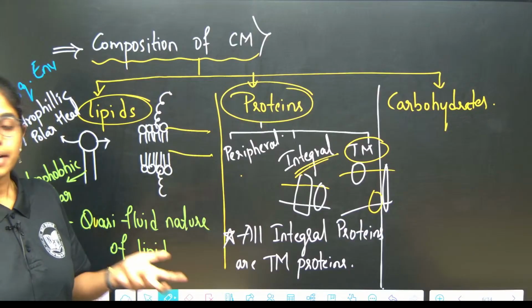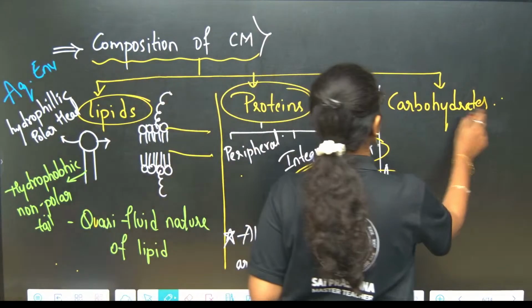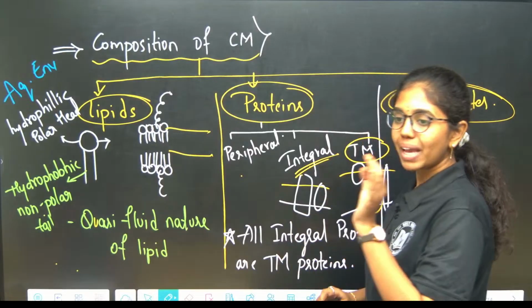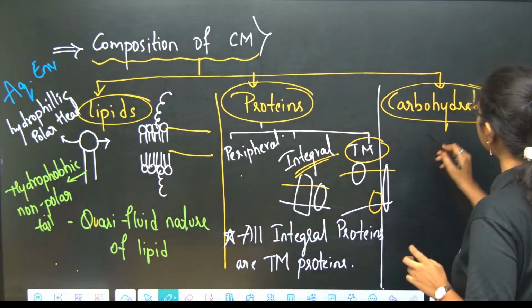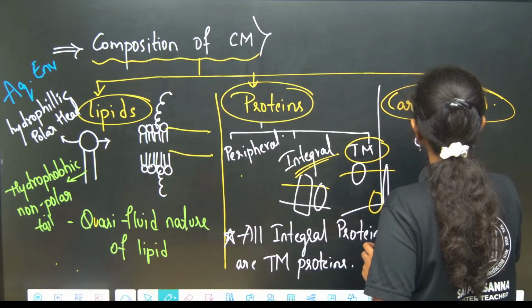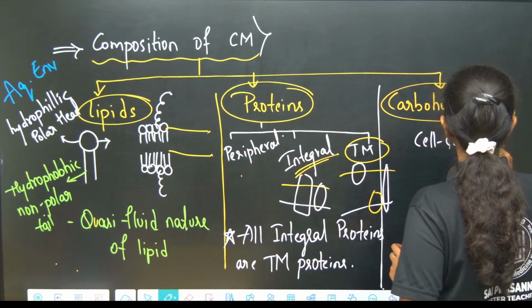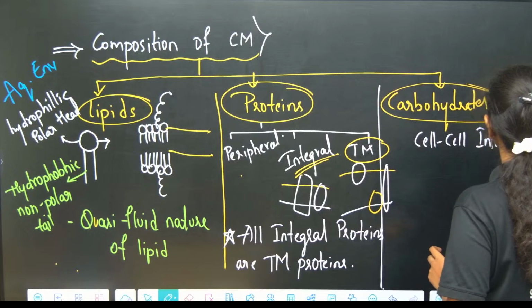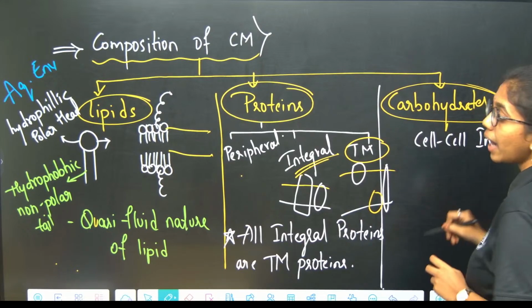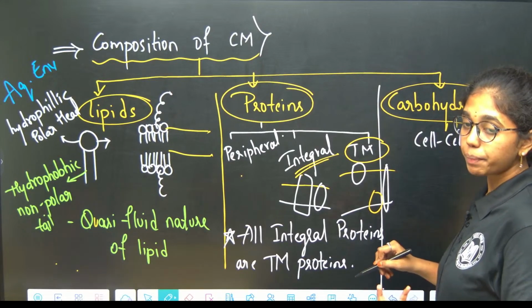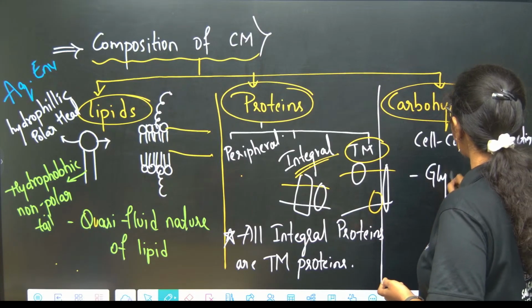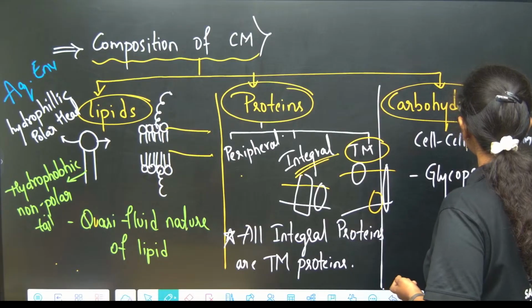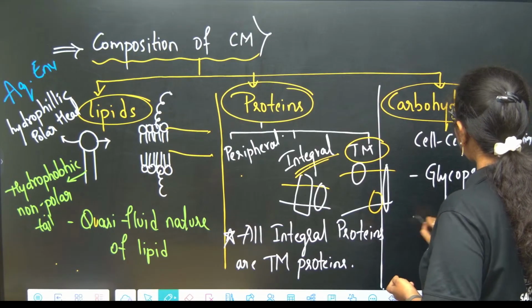Clear, right? Now it's about carbohydrates. Carbohydrates mainly help in cell to cell interaction, beta. Carbohydrates mainly help in what? Cell to cell interaction. And how are carbohydrates present in the lipid bilayer? Either in the form of glycoproteins or in the form of glycolipids.